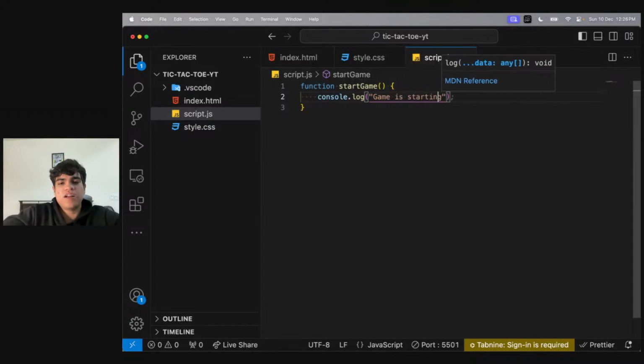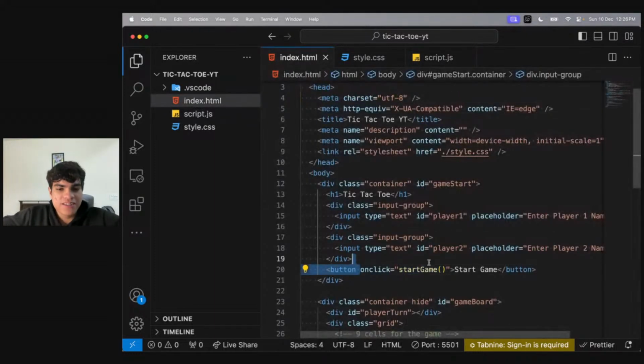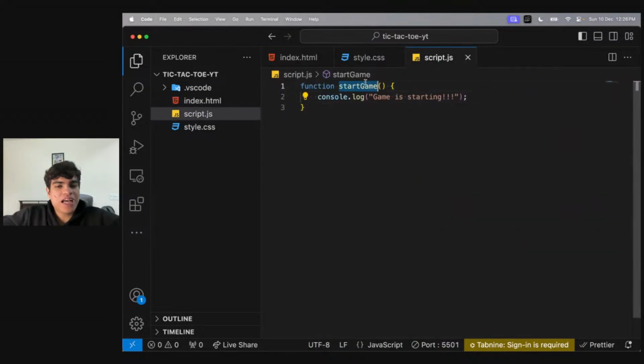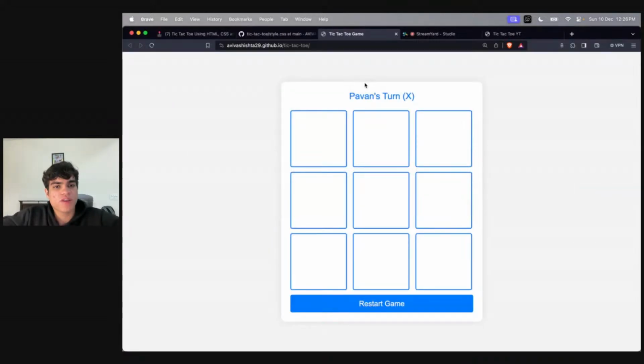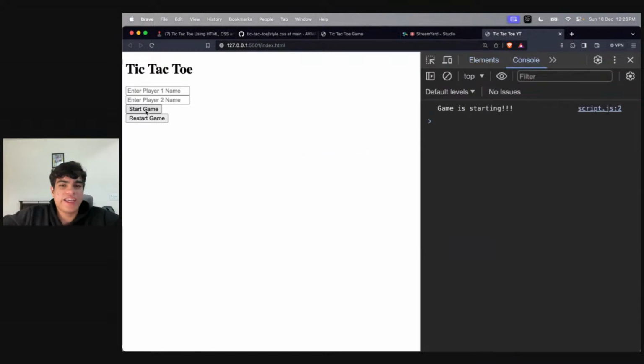Game is starting. Okay. So now what will happen is that this is a function that I've written, start game, that game is starting. Whenever I click this button, there's a function on click. So on click of this button, the start game function is being called. And whenever the start game is happening, what do we need to do? Look at this. Now, whenever I click on the start game, you'll see that the game is starting. In my console, I'm seeing that the game is starting.